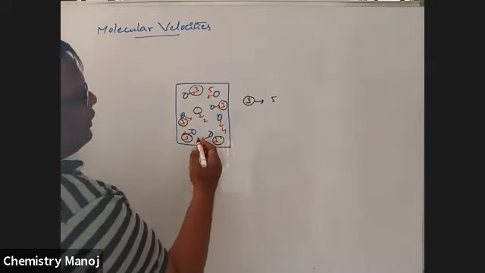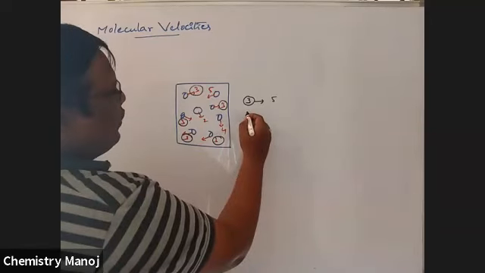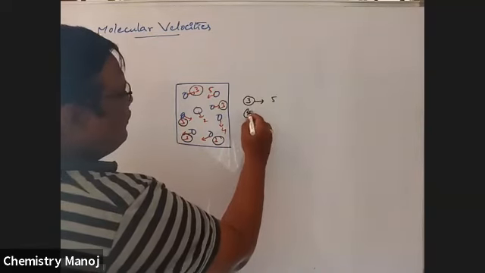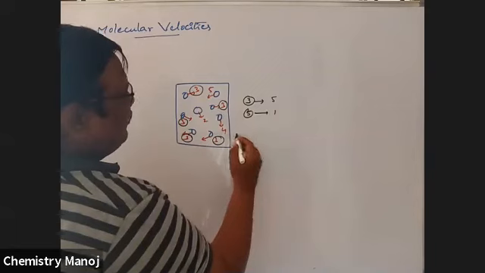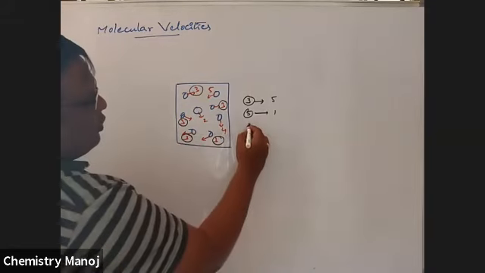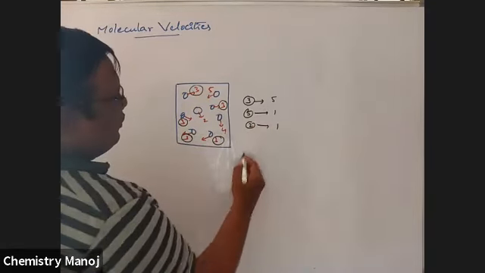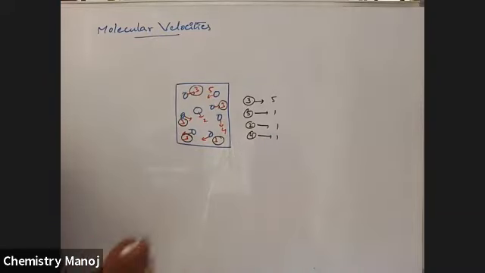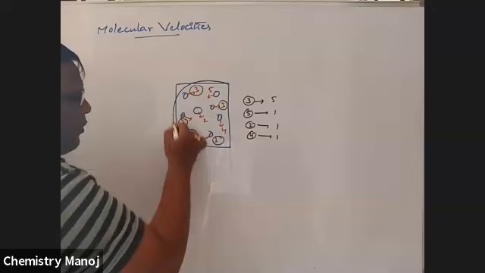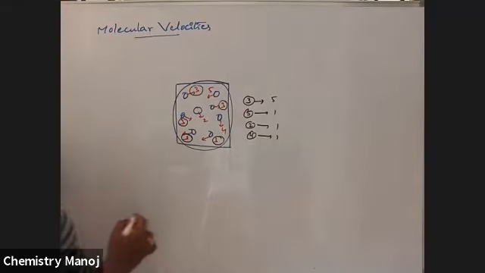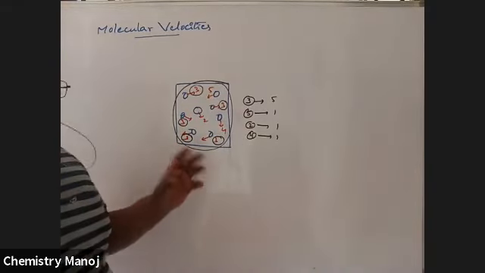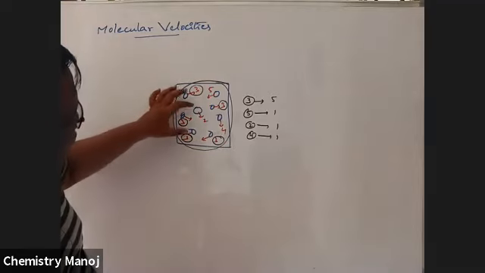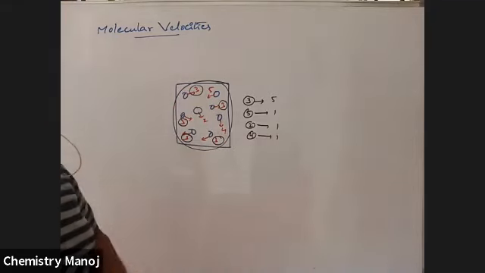So the remaining three are: 5 speed with one molecule, 2 speed with one molecule, 4 speed with one molecule. That means among the available gas molecules, how many total molecules are available? 8 gas molecules are available.